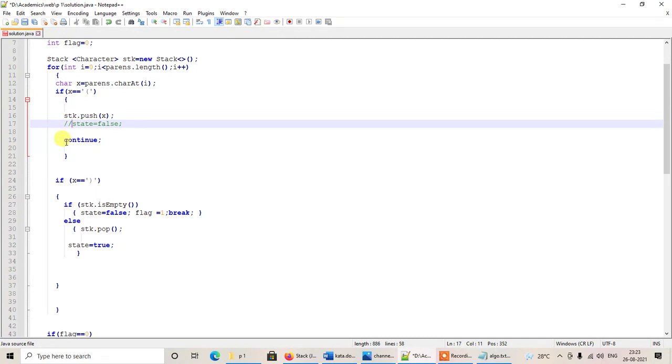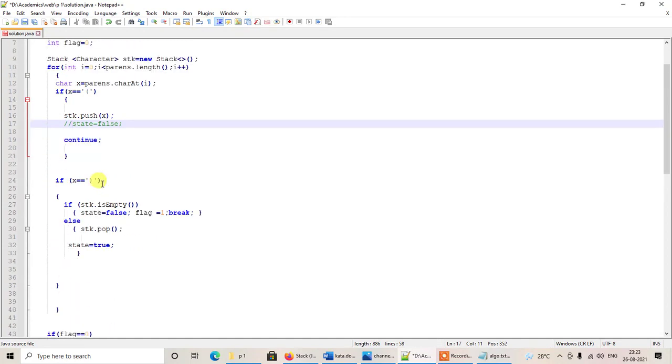And then I'm giving the continue statement, because once we find an opening bracket, I do not want the program to go through the remaining statements inside the loop. So for that reason, whenever we encounter an opening bracket, we are going to skip the remainder of the loop by using the continue statement. But if we do not encounter an opening bracket and we encounter a closing bracket instead, then the rest of the statements here will be executed.